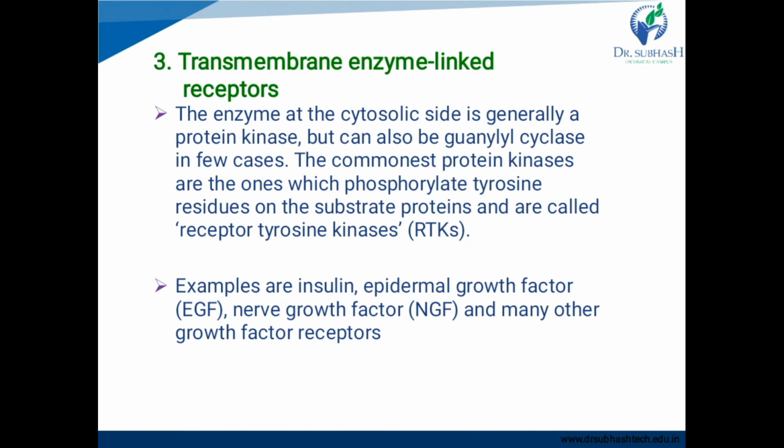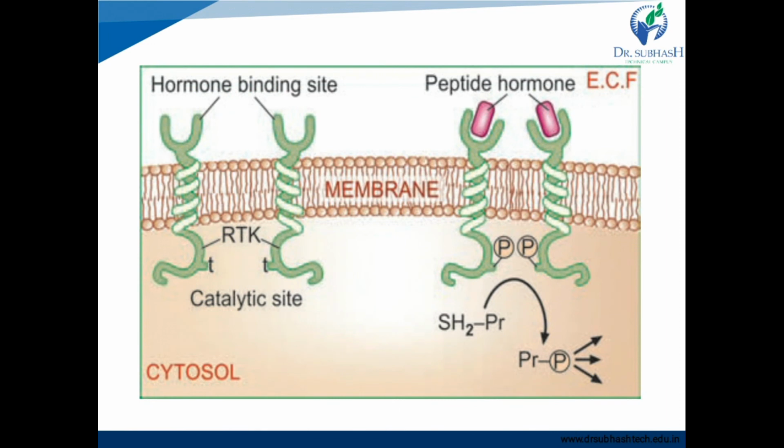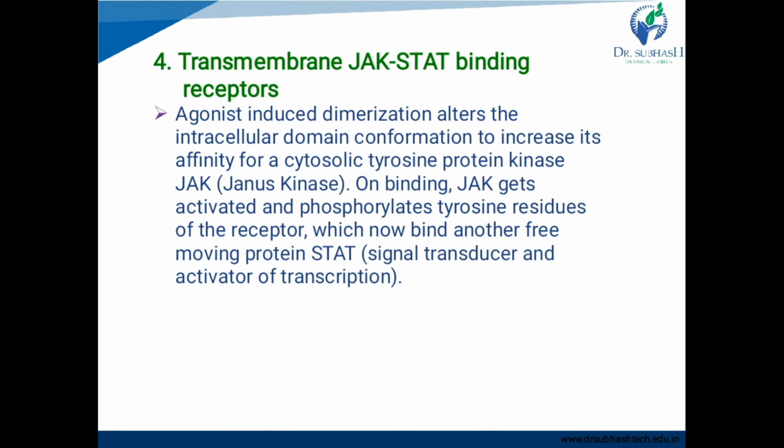See, the commonest protein kinase phosphorylates tyrosine residues. Here the peptide hormone will phosphorylate tyrosine residues present at the receptor tyrosine kinase, and this will give you the biological response of the peptide hormone, right?